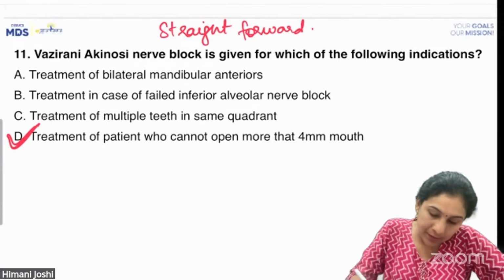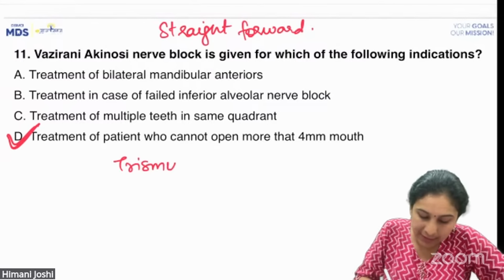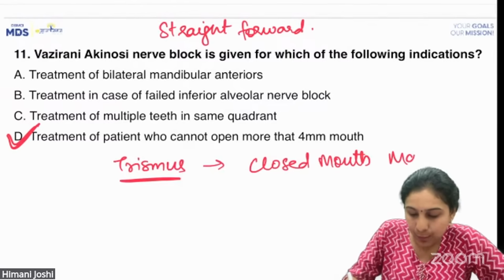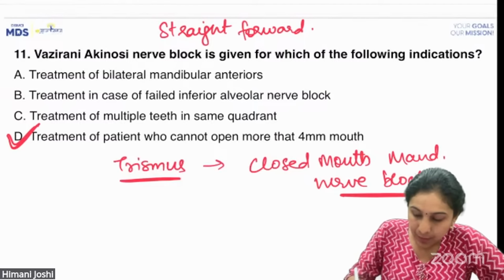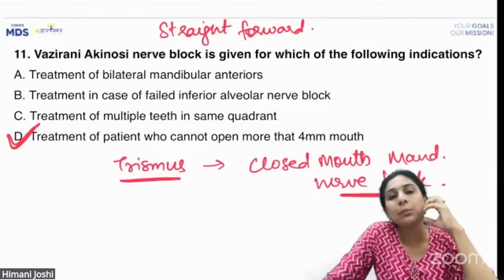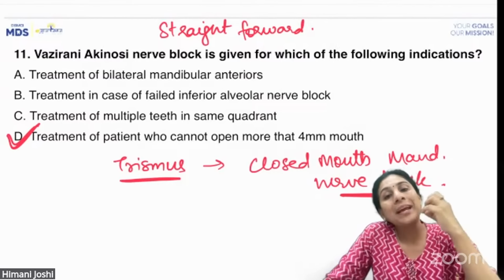It is given for trismus. In cases of trismus, it is a closed mouth mandibular nerve block. All right. So imagine there is a patient of pterygomandibular space infection and you have to extract a molar.